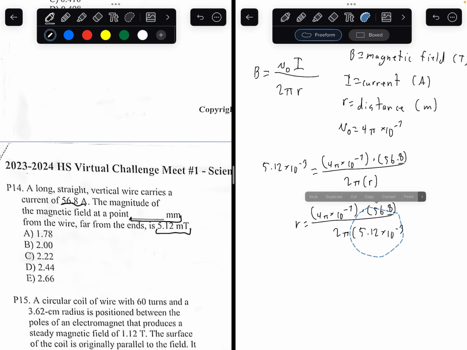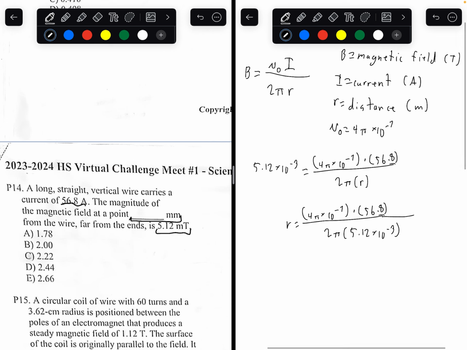This is just simple algebraic manipulation, replacing the R and the 5.12 times 10 to the negative 3, plugging all those numbers in. 4 pi times 10 to the power of negative 7 times 56.8 divided by 2 pi times 5.12 times 10 to the power of negative 3. So the distance between the point and the wire is going to be 0.00229 meters. And we're trying to find this in millimeters.